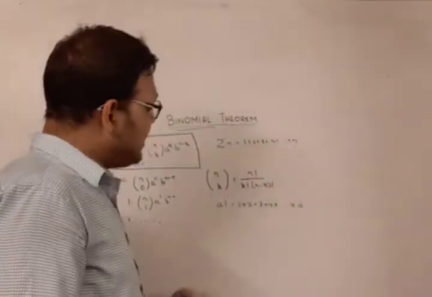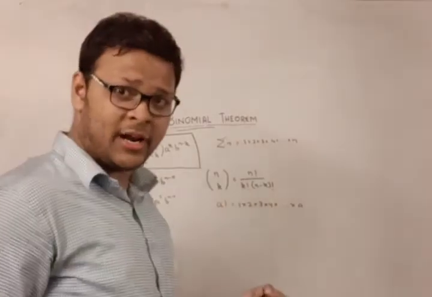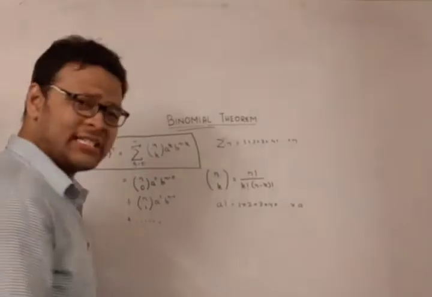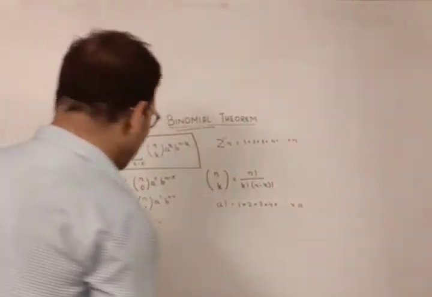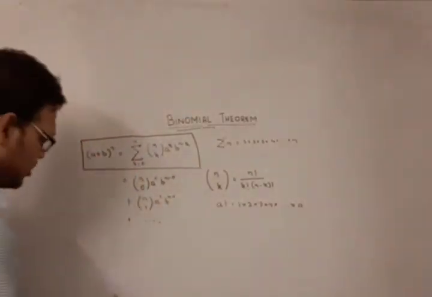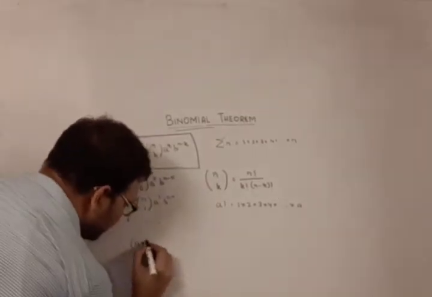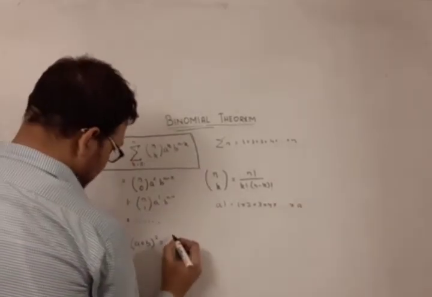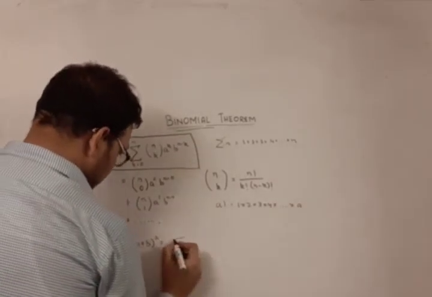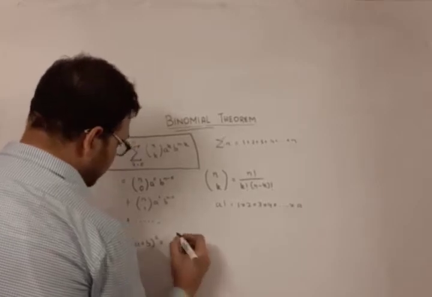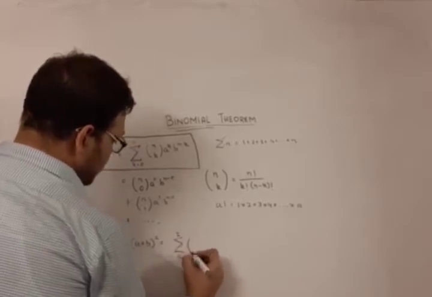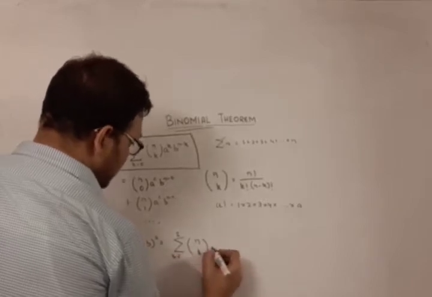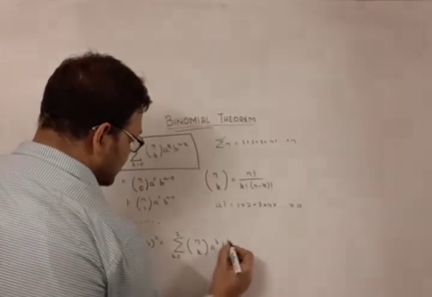So this is the binomial expression. So is the binomial theorem correct? You must say that of course it is correct, but let us verify whether it's correct or not. Let's try it for power 2. So (a plus b) whole squared is, summation k equals 0 to 2, nCk, a power k, b power n minus k.